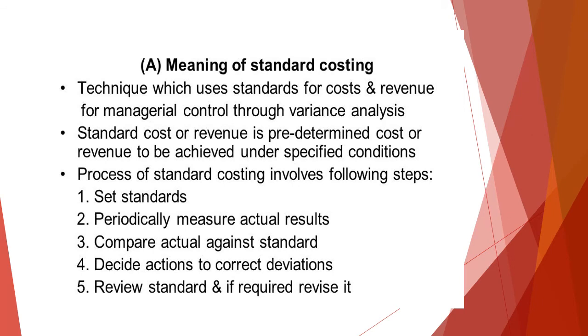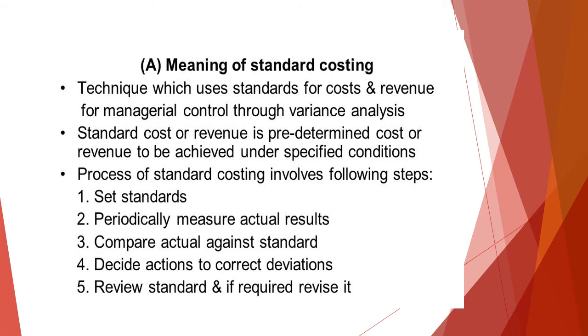Now next is standard costing. What is standard costing? This is a technique which is used in order to find out the standards for cost and revenue. So this is another managerial control system, and we use variance analysis. It is like a cost or a revenue which is being determined, based on the specific case conditions. So based on the specific conditions, we fix the cost or the revenue. So it is already a predetermined cost or revenue.